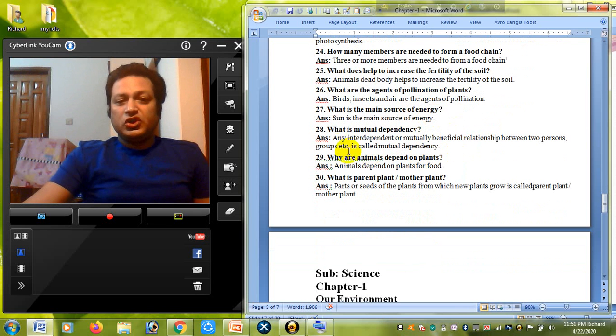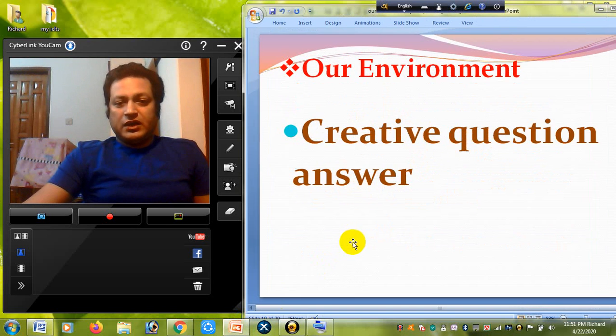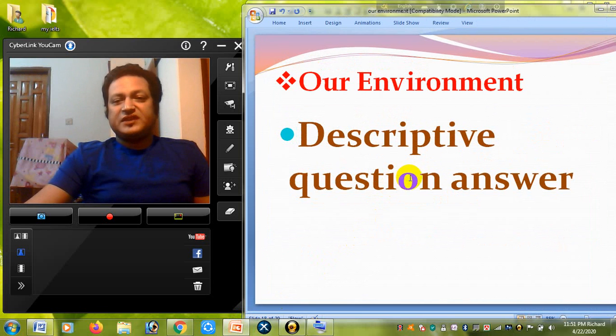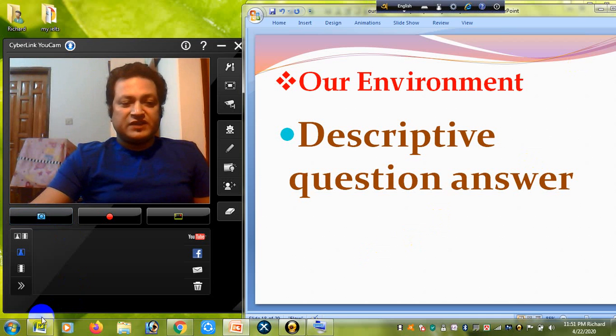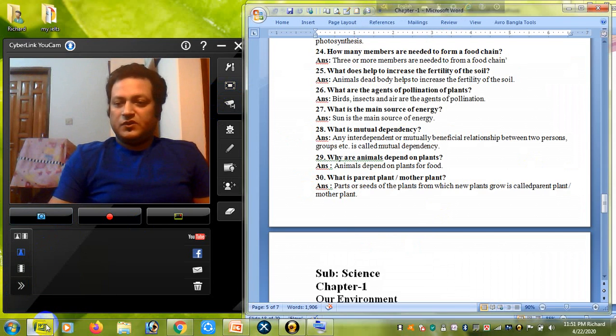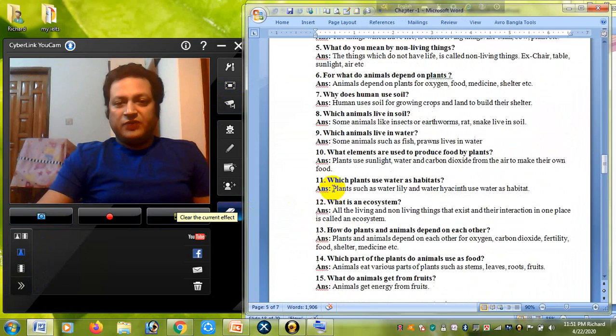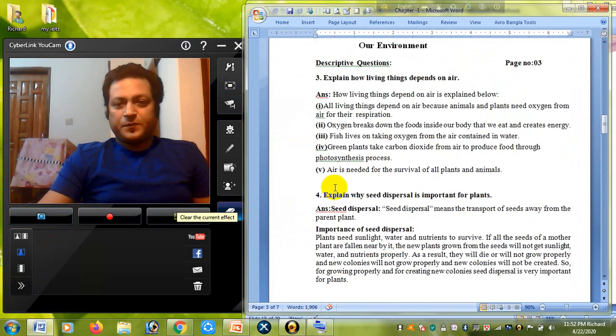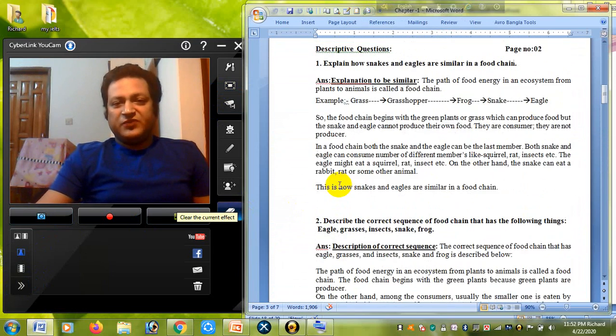I also told what is mutual dependency. Mutual means cooperative movement. They help each other. That's the thing. Now we go to the slide and we will see after that the descriptive question answer. So see the descriptive question answer here. If we go up, we will see the descriptive question answer. So see, this is the first descriptive question answer.